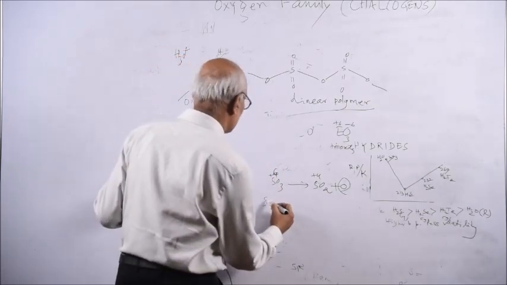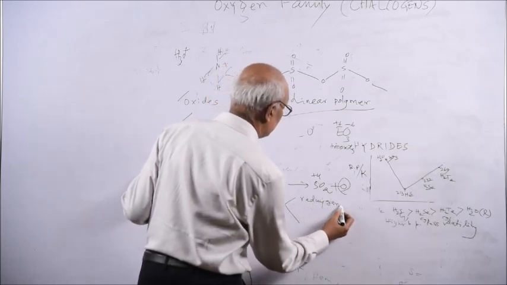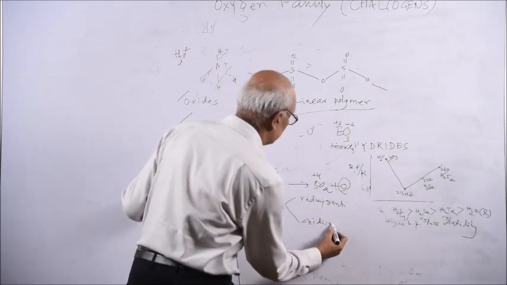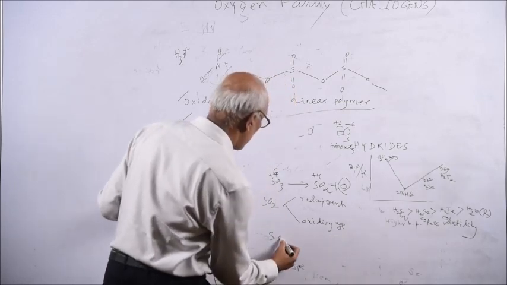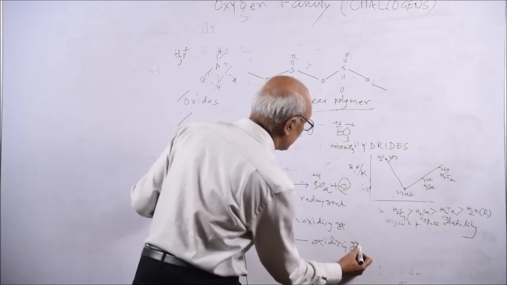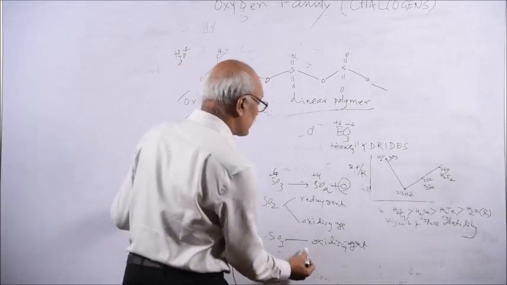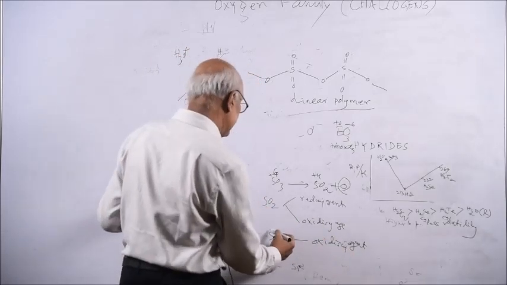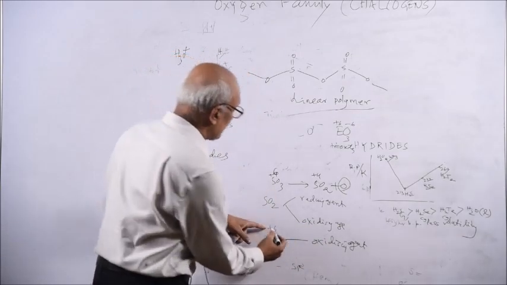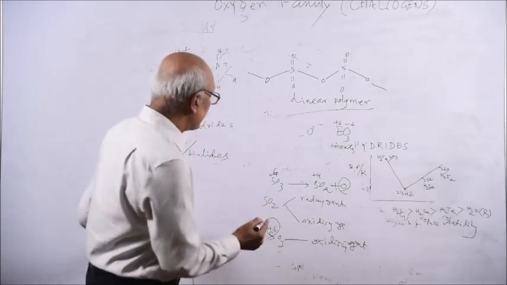A common question is asked: sulfur dioxide acts as both an oxidizing agent as well as a reducing agent, but sulfur trioxide only acts as an oxidizing agent. Generally, reason questions will be asked from this family. Sulfur trioxide is an oxidizing agent because it can reduce, but it cannot oxidize further. Plus 6 is the maximum oxidation state. It cannot be plus 7, plus 8, but it can reduce.